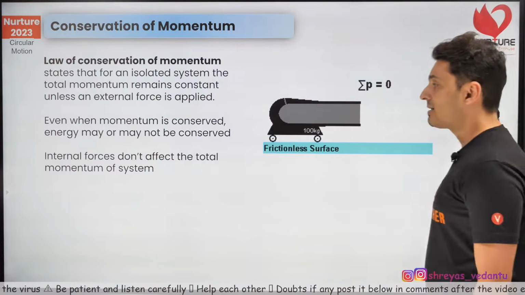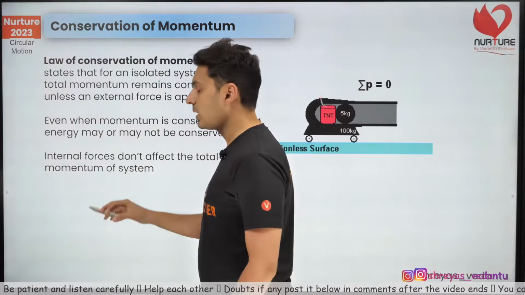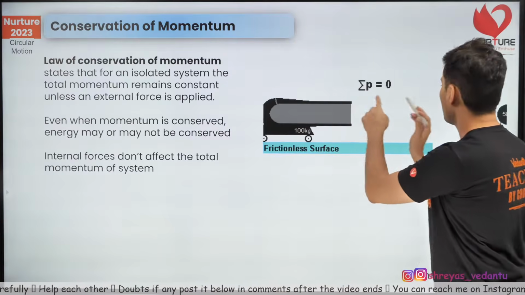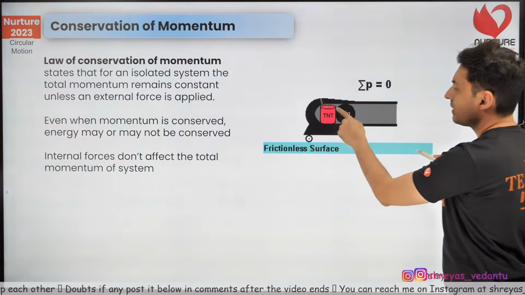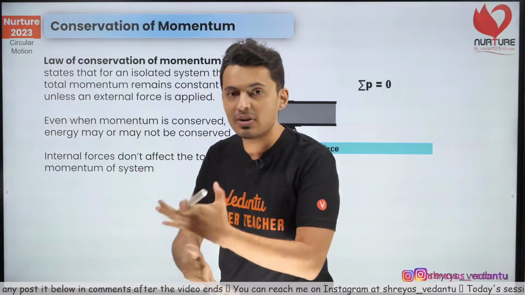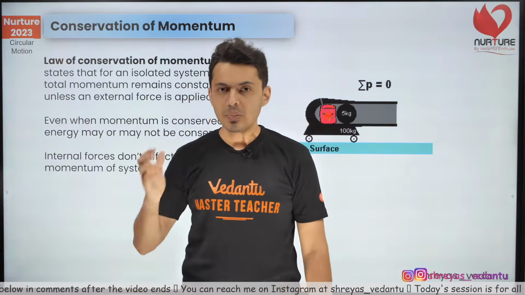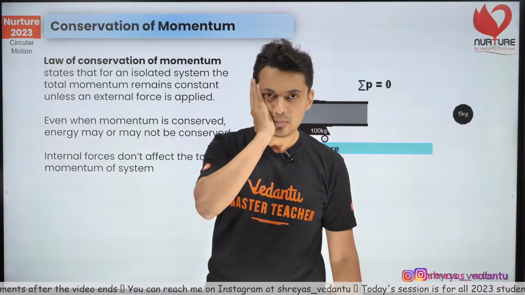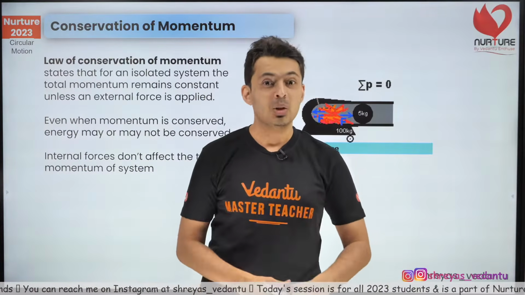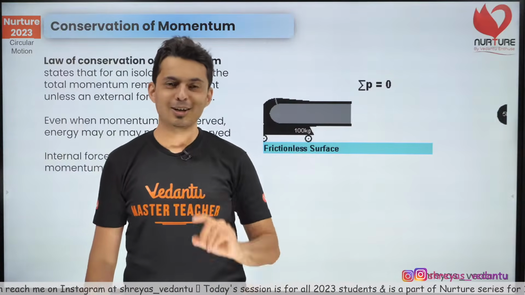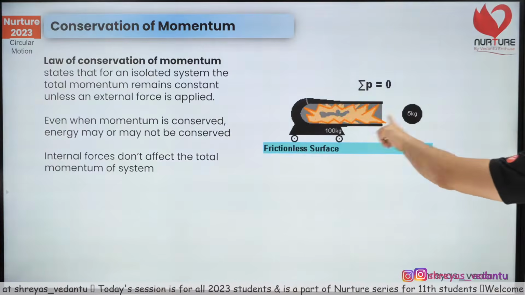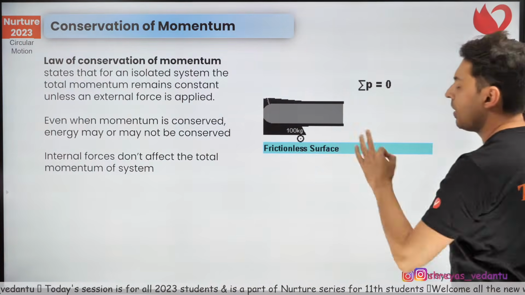The next thing is that internal forces do not affect the total momentum of the system, which is quite obvious. The force which was applied on the ball was internal. The force which was applied on the cannon is internal. You cannot change the momentum from within. It has to come from outside. Like I cannot push myself. I cannot say I'll push myself and I'll start moving. Or you cannot sit inside a car and push the car. You have to go outside and then push the car. So only external forces can change the momentum. Internal forces will not affect the total momentum of the system.